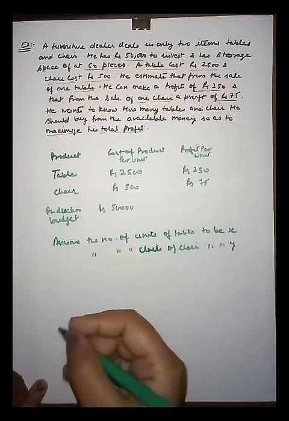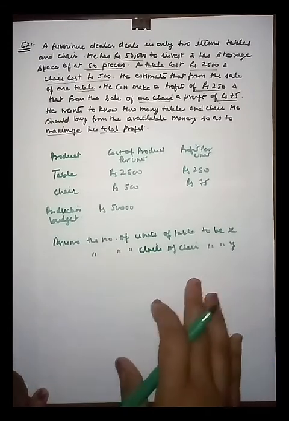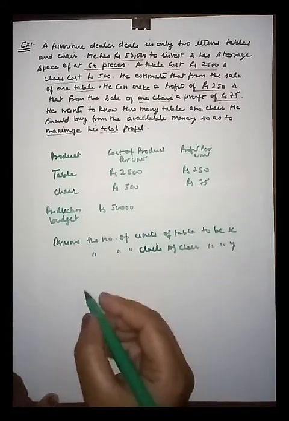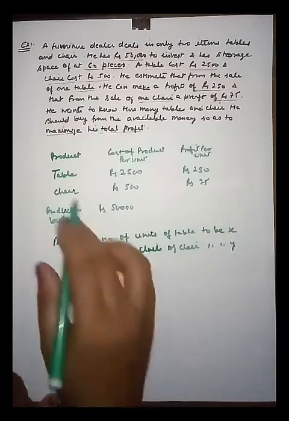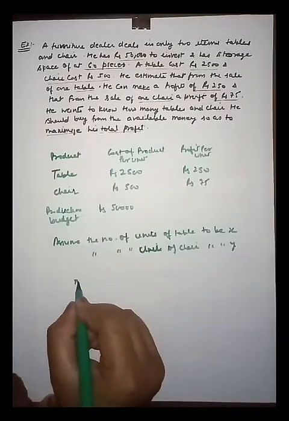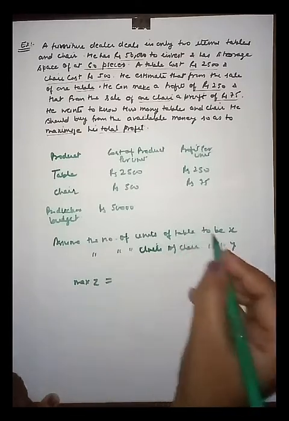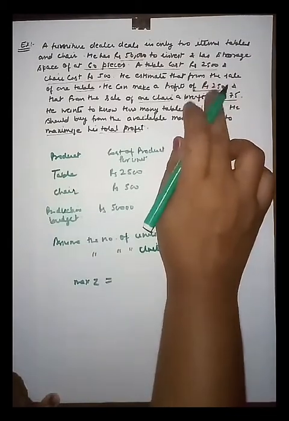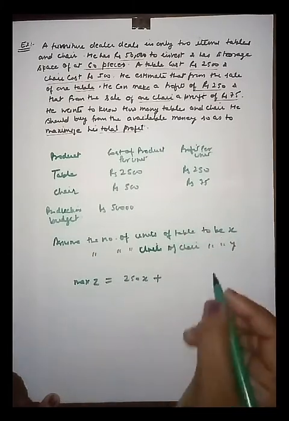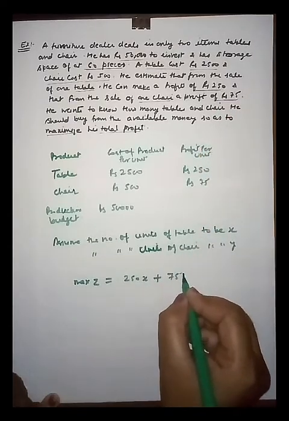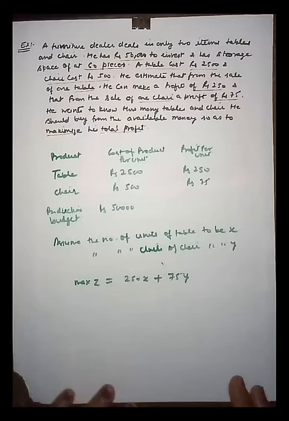Because here the objective function is to maximize, you can write maximize, represented by z, equal to 250 multiplied by the number of units of table, plus 75 multiplied by the number of units of chair, right? Next, let's look at the constraints.